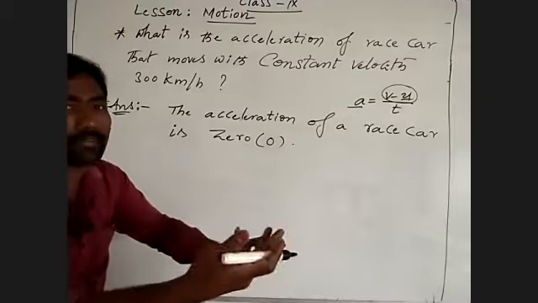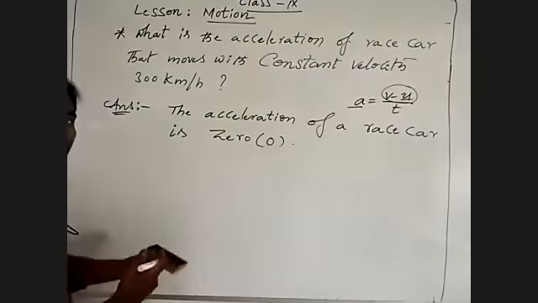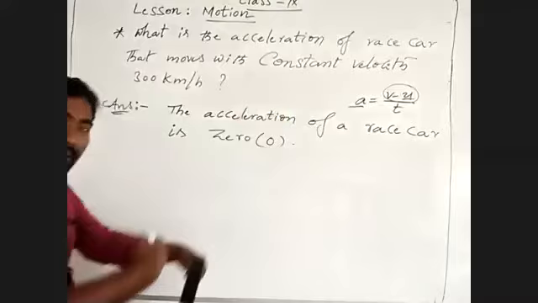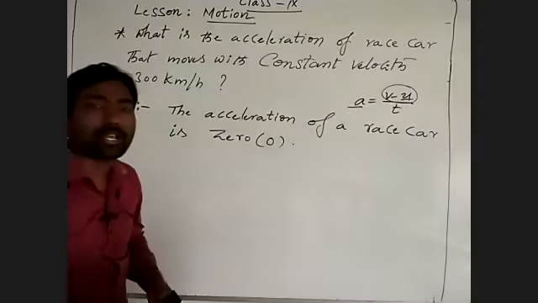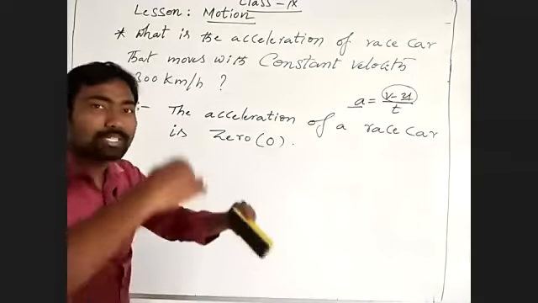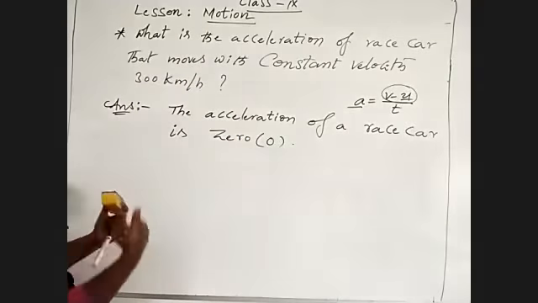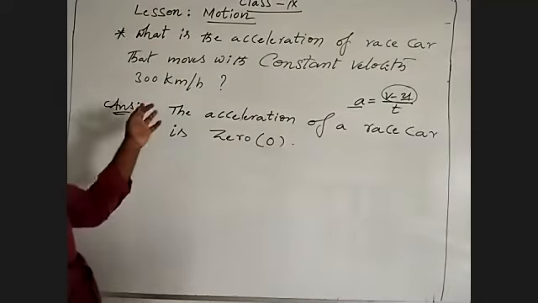It is not increasing the velocity. It is not changing the velocity. It is not decreasing the velocity. Then how is it possible to identify the acceleration? Acceleration means it should change its velocity, whether forwards or backwards. But there are no more changes. It is moving with constant velocity.